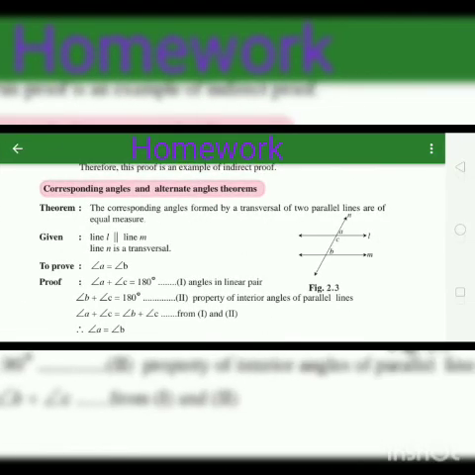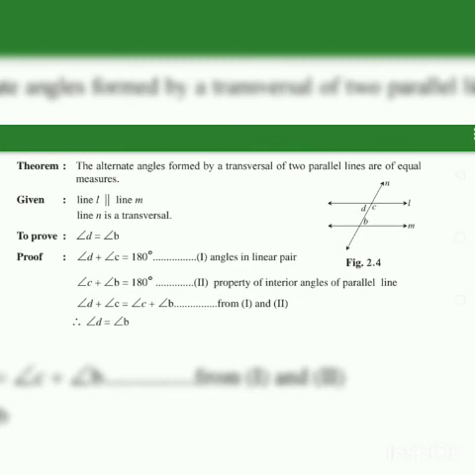So your homework is to write down the corresponding angles and alternate angles theorems. Both the theorems you have to write, and also write down only the statement of the interior angle theorem. No need to write the proof, only the statement. That is, if two parallel lines are intersected by a transversal, the interior angles on either side of the transversal are supplementary. Write it down, remember it, revise it and practice all the theorems.